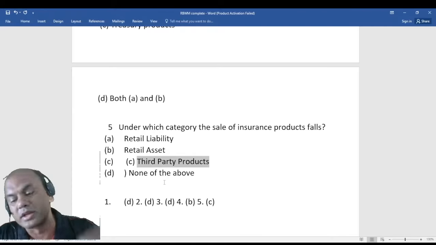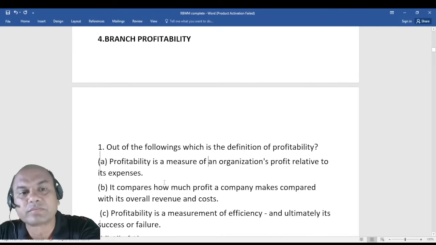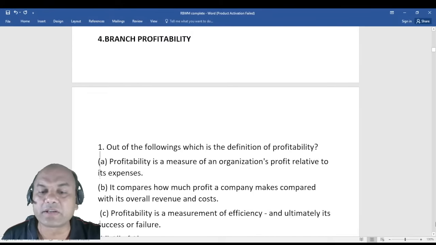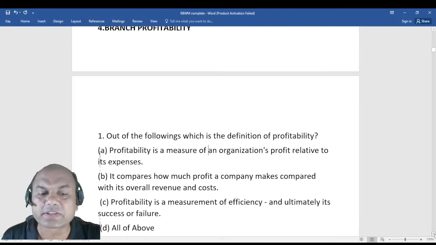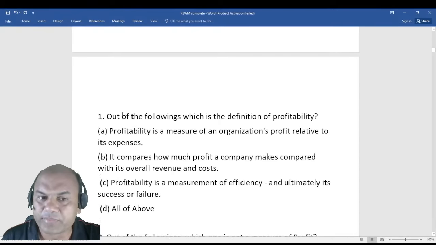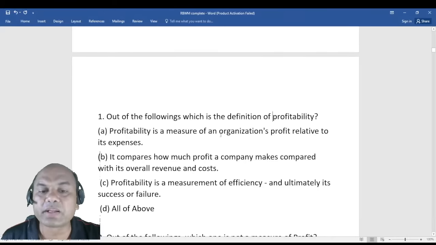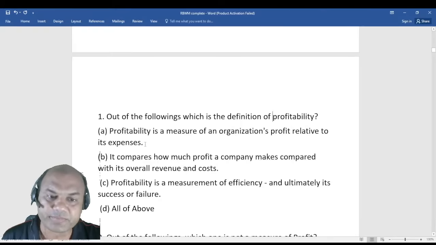Chalo, next one. Out of the following, which is the definition of profitability? Now this is the most important question, I'll tell you, because profitability and profit are a very important part. Profitability is a measure of an organization's profit relative to its expenses.